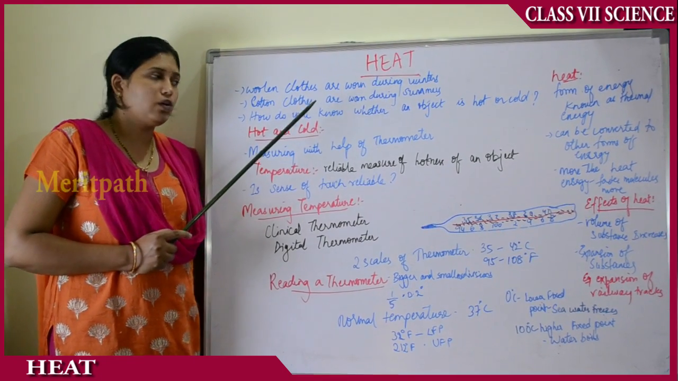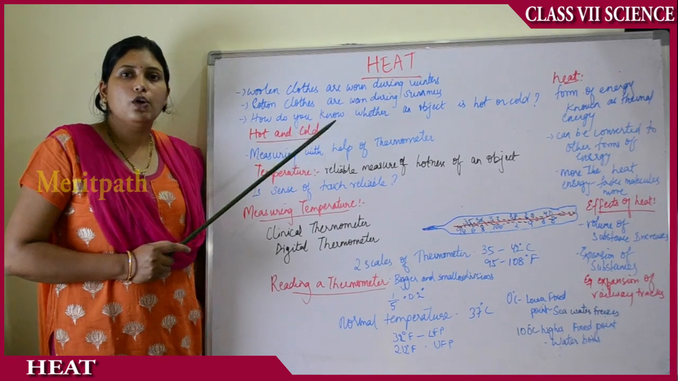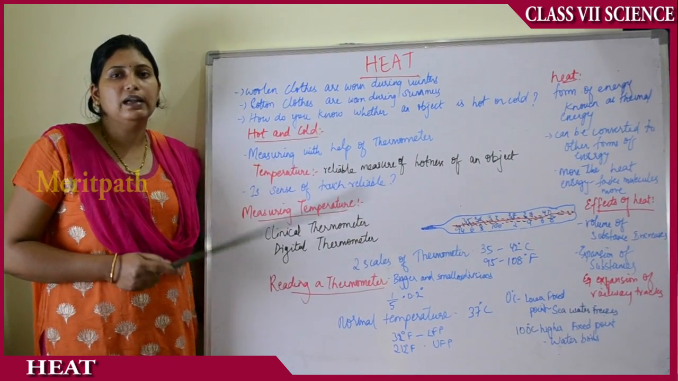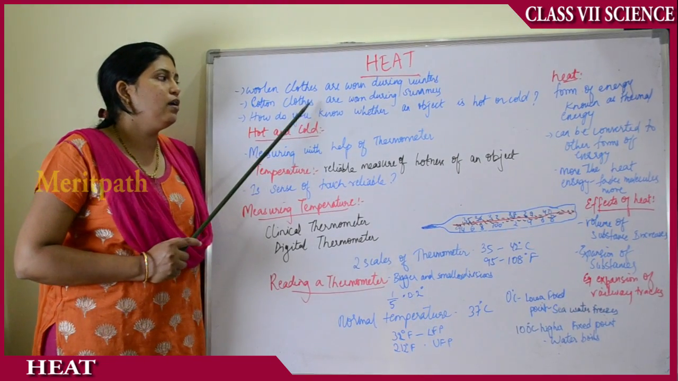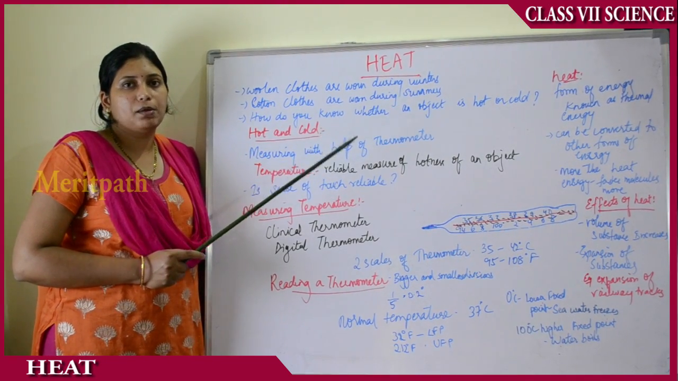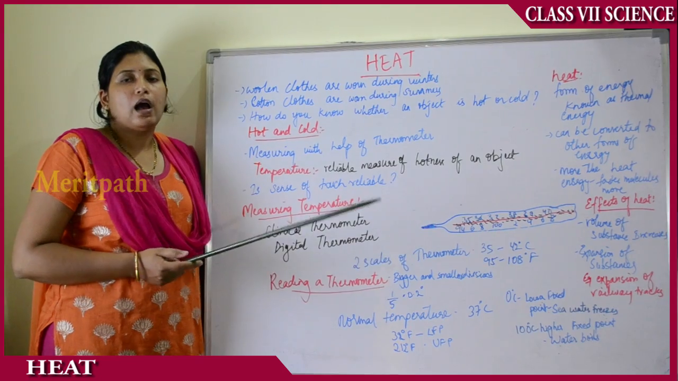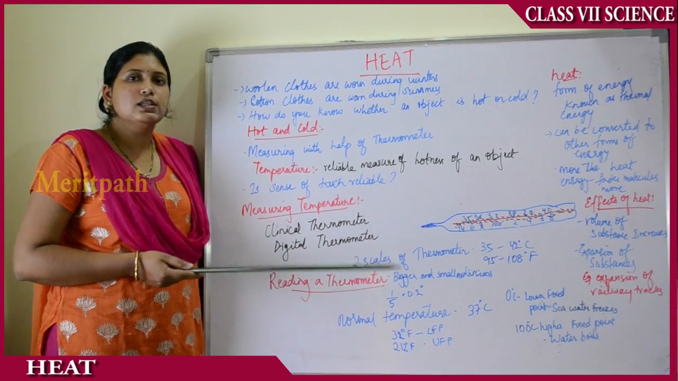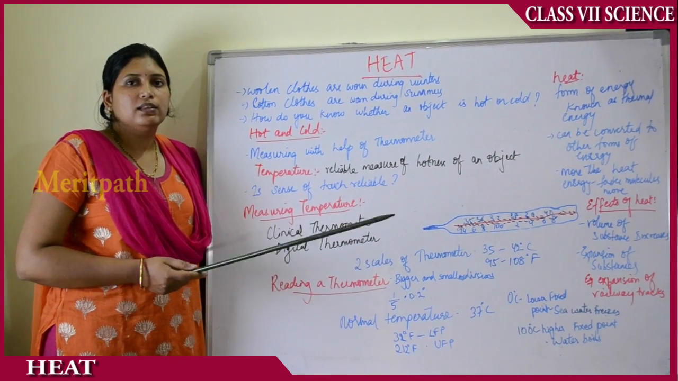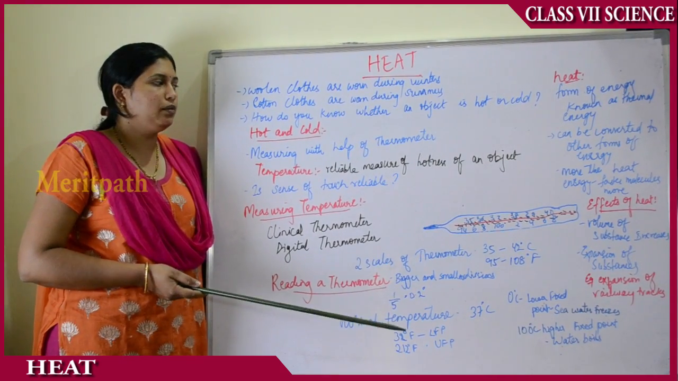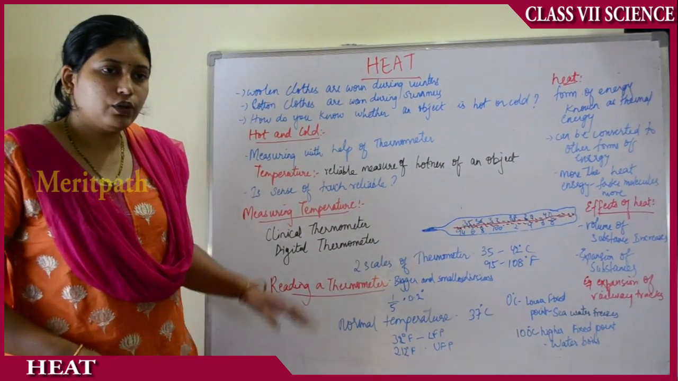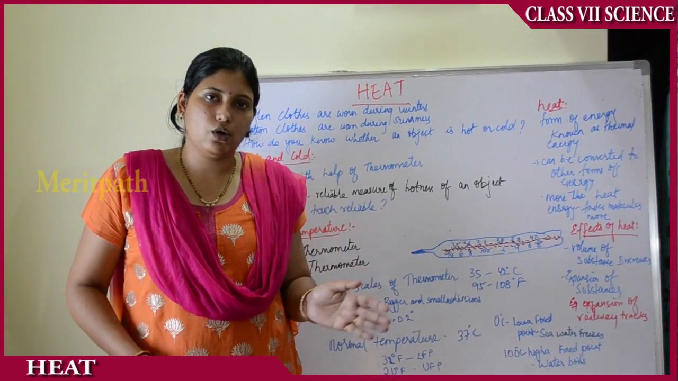That is the reason we wear cotton clothes in summers, because they do not absorb the heat. Cotton clothes reflect the heat, and we wear light colored clothes in summer. We do not wear black colored clothes in summer, because the black colored clothes absorb heat. We only wear light colored clothes, because light colored clothes reflect heat in the summer, thereby keeping our body cool. So how do you know whether an object is hot or cold? If you touch an object, you can know whether it is hot or cold.